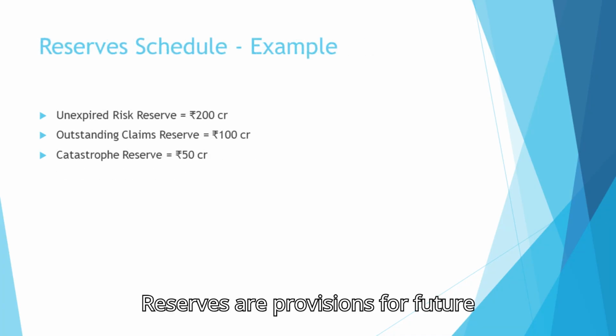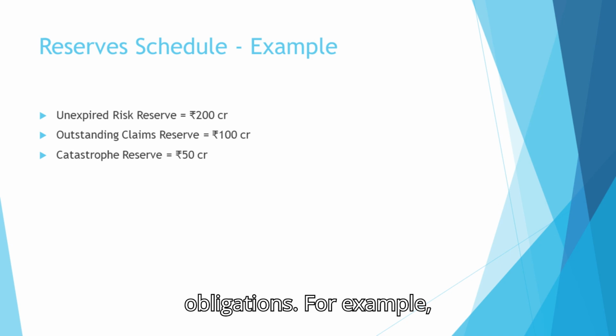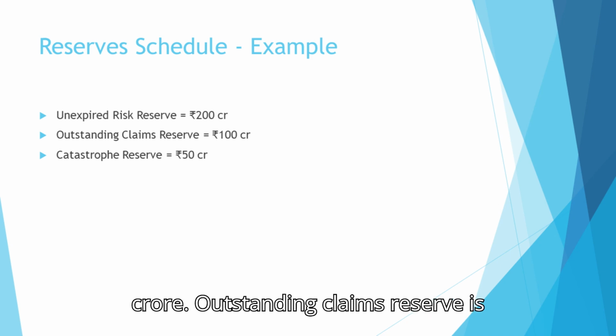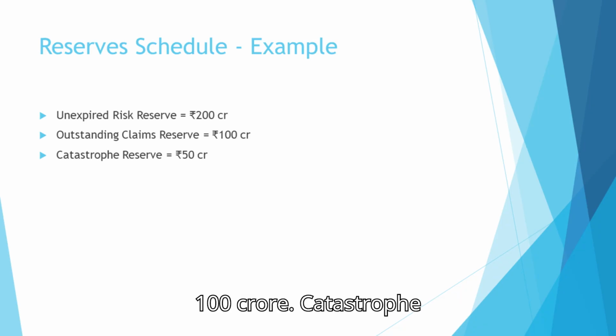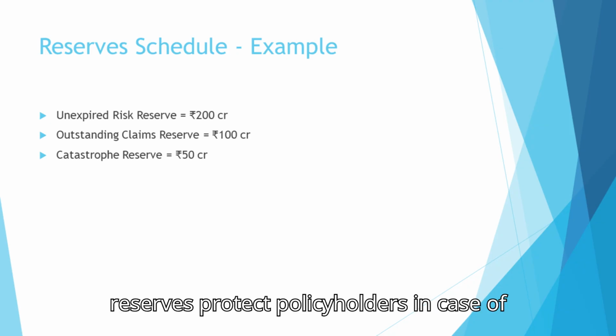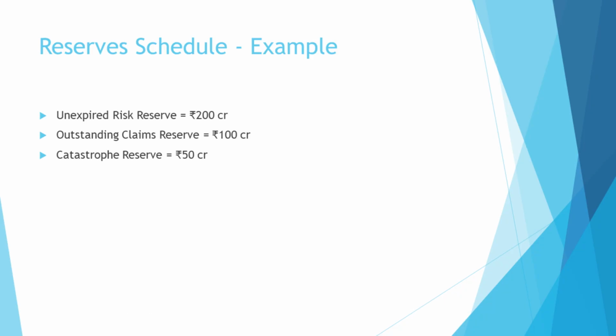Reserves are provisions for future obligations. For example, unexpired risk reserve is 200 crore. Outstanding claims reserve is 100 crore. Catastrophe reserve is 50 crore. Together, reserves protect policyholders in case of unexpected losses.